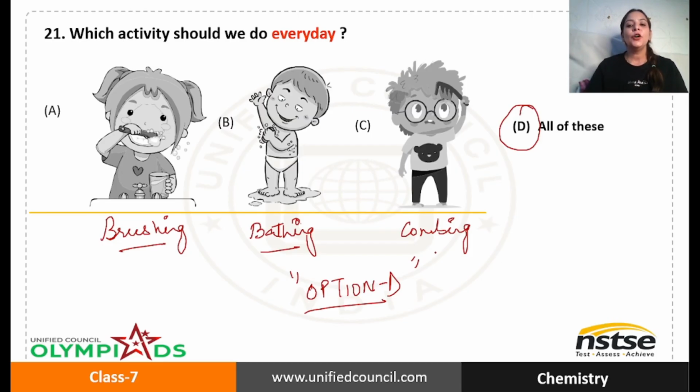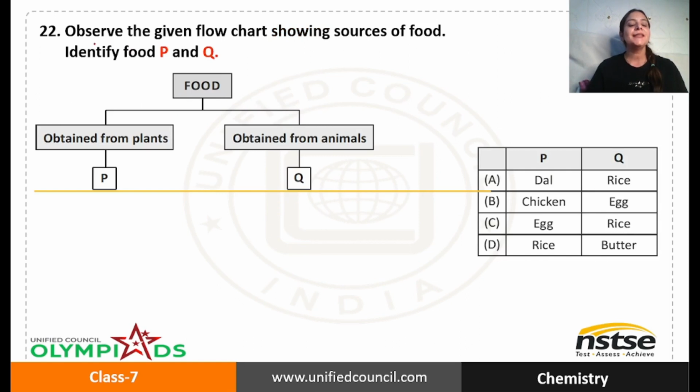Okay, when you're combing, if your hair gets tangled, we need to comb our hair in order to prevent those tangles. So that means here the correct answer is option D. We need to do all these things every day. Okay, next question says, observe the given flow chart showing sources of food. Identify food P and Q. So you have food obtained from plants, obtained from animals, P, Q, and you have the data given.